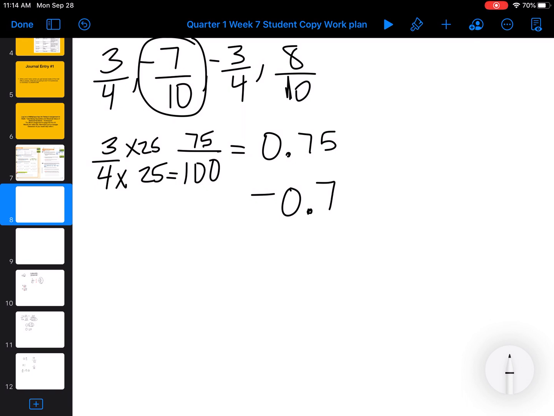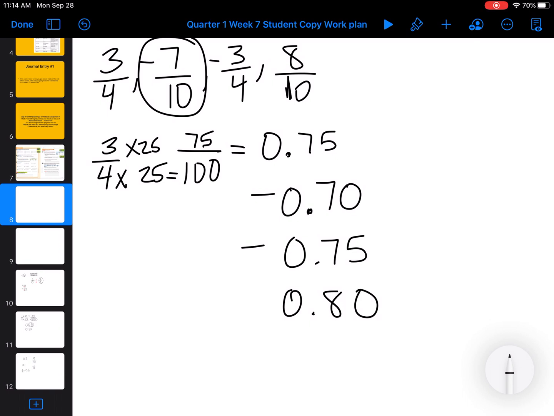Now, to make it a little easier, you can put a 0 behind it. So it's like having negative 70 hundredths. Okay? So then I have a negative 3/4. So it's the same thing as we did before, but it's negative 0.75. Then I have a positive 8/10, so it'd be 0.8, and I'm going to follow it with a 0.